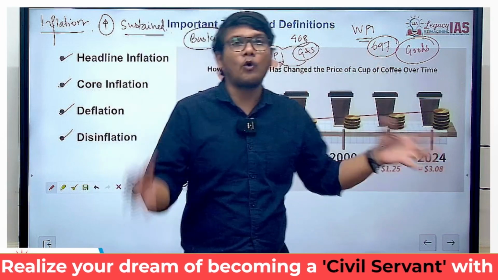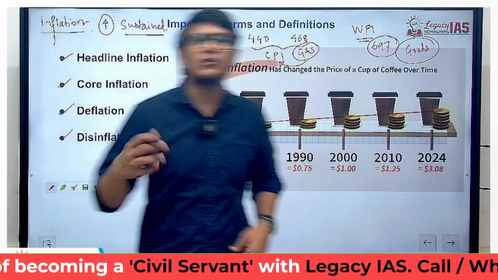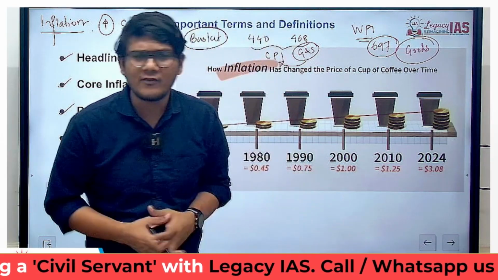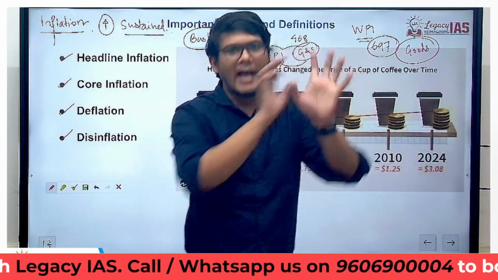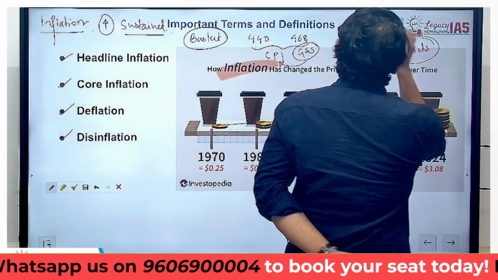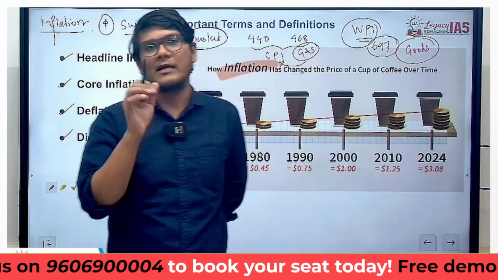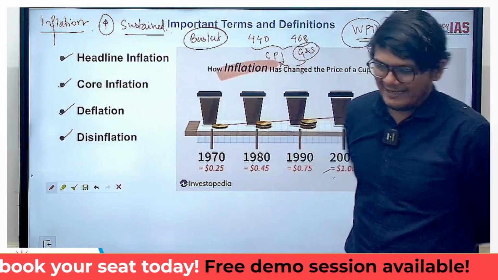Now in wholesale you don't buy services as such. For example, tourism, or the salon services that we get, do we buy them in bulk, store them and distribute them? Absolutely not. As a result, the Wholesale Price Index does not include services. Please remember that. So this is the concept of inflation.